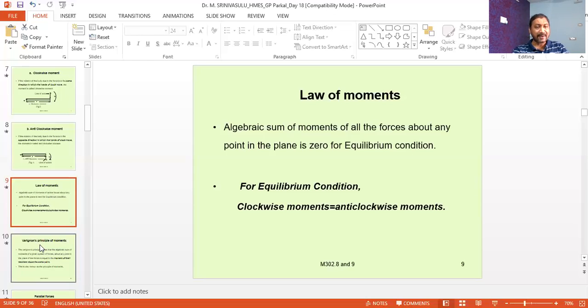So the moments produced by the forces in one direction are nullified by the moments produced by the other forces in the other direction. Therefore, the net moment acting on the body will be equal to zero, and in that case the turning effect is zero. Therefore, it will be maintained in the equilibrium condition. So that is the meaning.